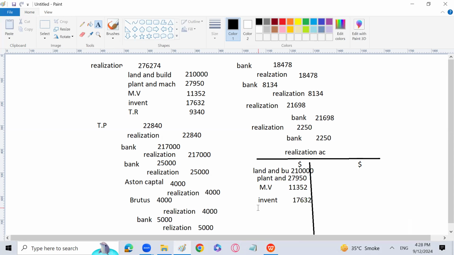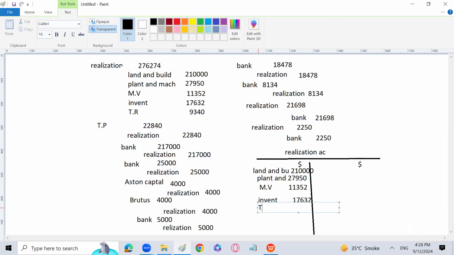Inventory 17,632. Trade receivable 9,340, right? Then we have to transfer the trade payables. Realization account is credited because of trade payables, 22,840, and that is because of trade payable. Now we have passed the entries.